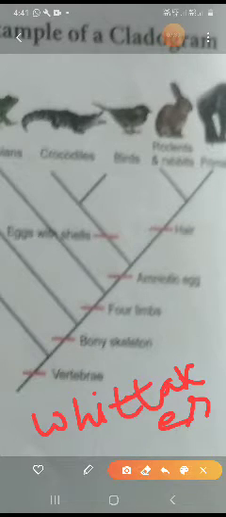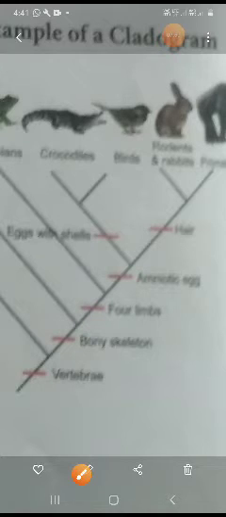R.H. Whittaker proposed a 5 kingdom classification. How many kingdoms? 5 kingdom classification.